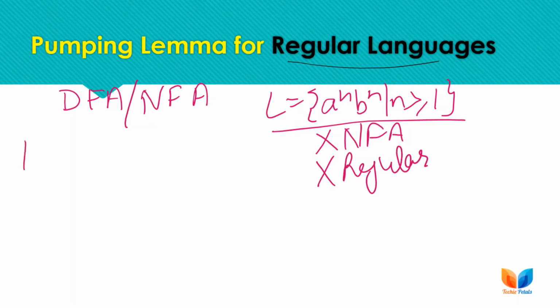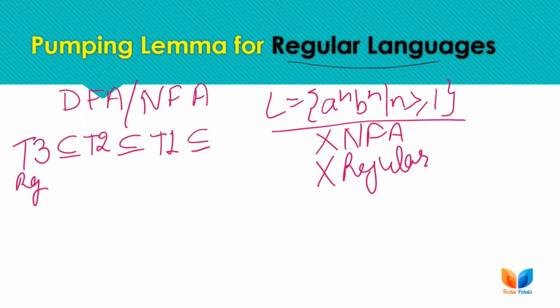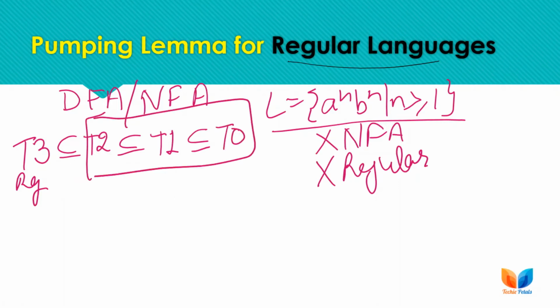Or we can conclude that type 3 or regular language is a subset of type 2 language, which is a subset of type 1 language, and further a subset of type 0 language. So except type 3, no other language can be recognized by DFA and NFA, and these are not regular languages. Pumping lemma is a proof for these languages. To prove that these languages are not regular, we will be using pumping lemma rules.